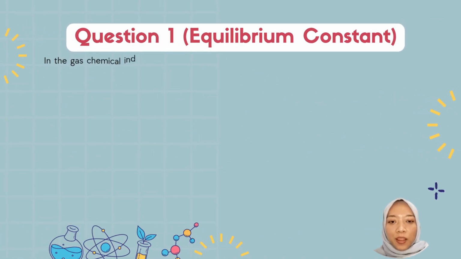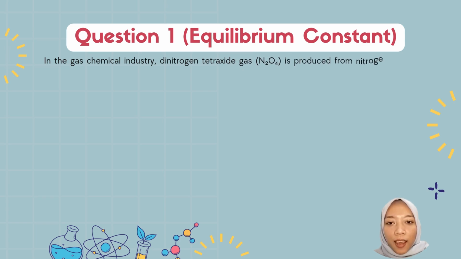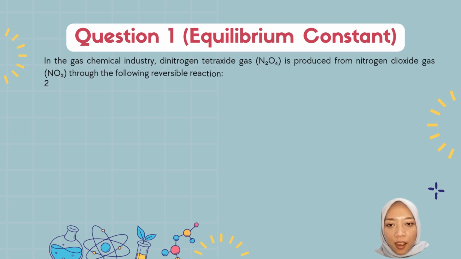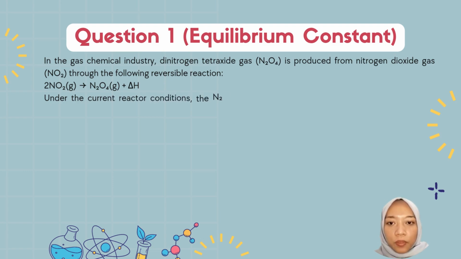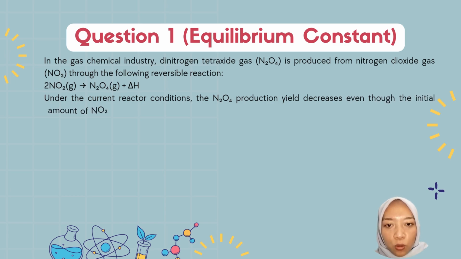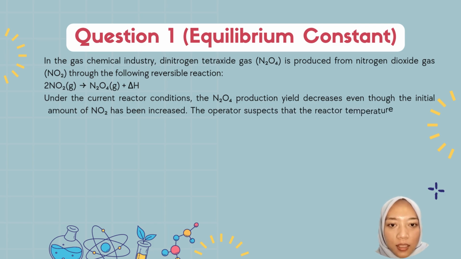Question 1. Equilibrium constant. In the gas chemical industry, dinitrogen tetroxide gas is produced from nitrogen dioxide gas through the following reversible reaction: 2 moles of nitrogen dioxide react to form 1 mole of dinitrogen tetroxide gas with the release of heat.